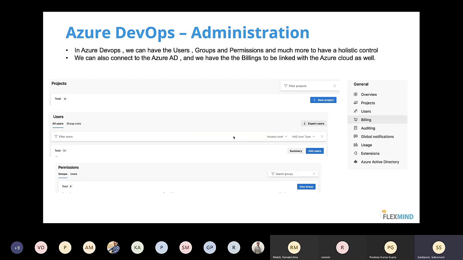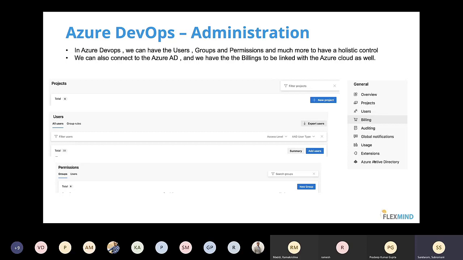This is the administration perspective. Administration in the sense that here, I can do auditing, add the list of users, and create the list of projects. This usage section is where I know how many minutes I'm using and how much my bill is coming to. I'm also connecting it to Azure Active Directory. All these administrative activities of a particular tool can be done with the help of this administration tab.